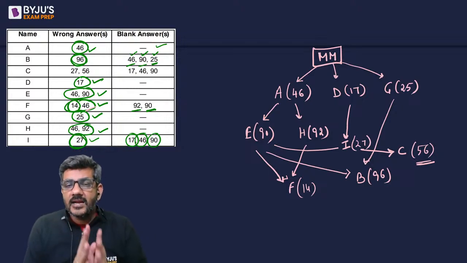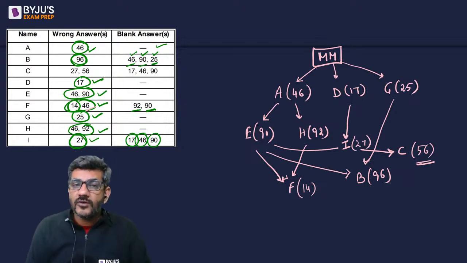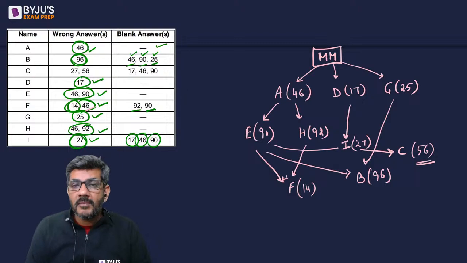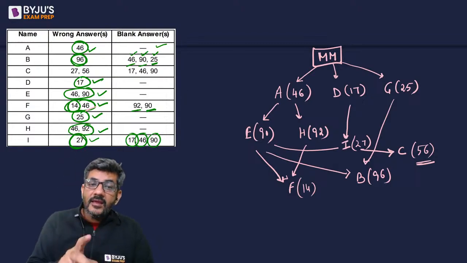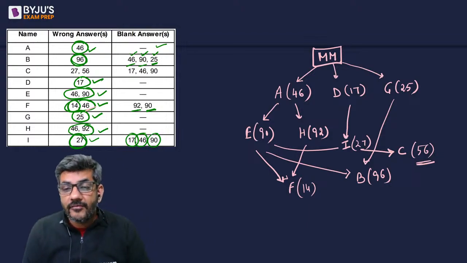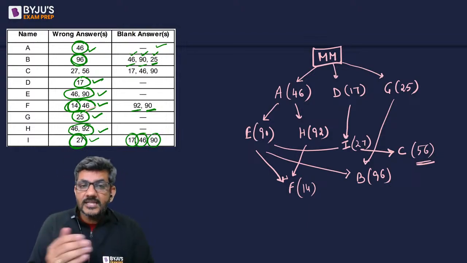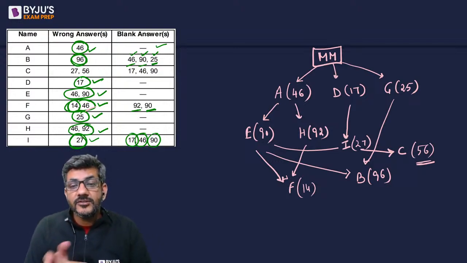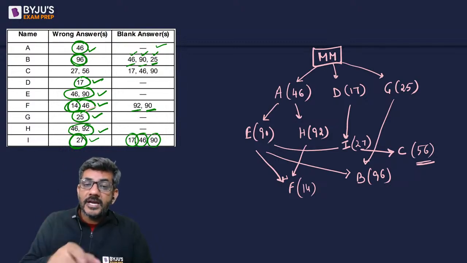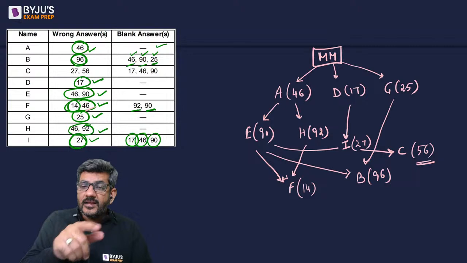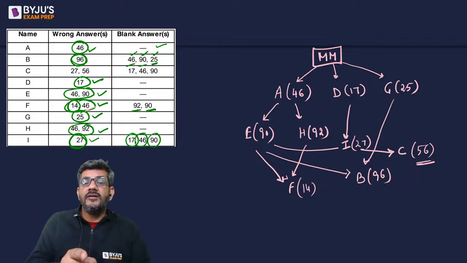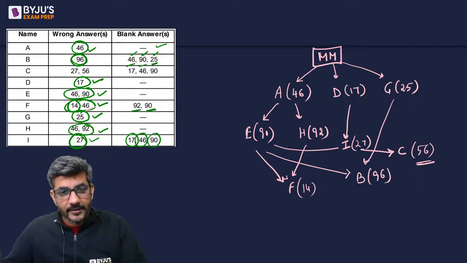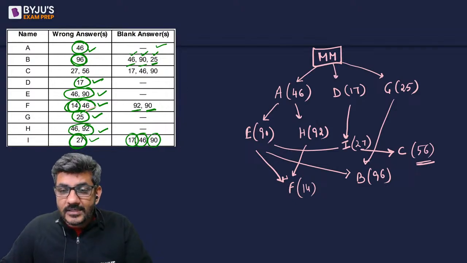So we can say A directly copied from mastermind, introduced wrong answer to 46. D copied from mastermind, introduced 17th. G copied from mastermind, introduced 25th. Then E and H directly copied from A; E introduced 90, H introduced 92. Whereas I directly copied from E and D and introduced 27. B copied from G and E, introduced 96. C directly copied from I, introduced 56, and F copied from E and H and introduced the wrong answer to question number 14. Once this is understood, I am sure you all can answer the questions well enough.